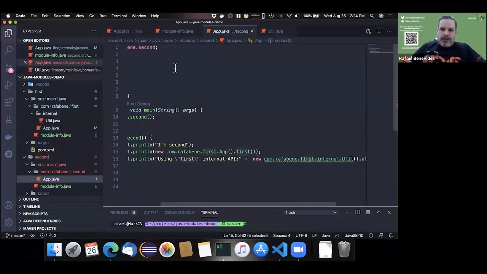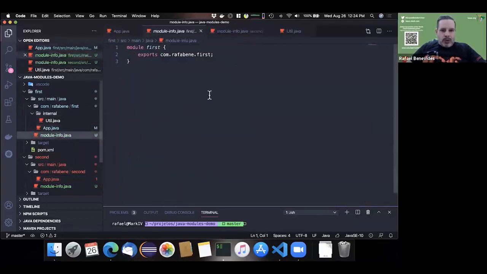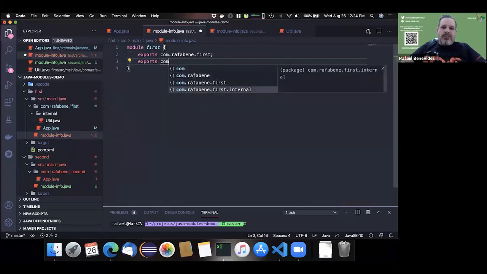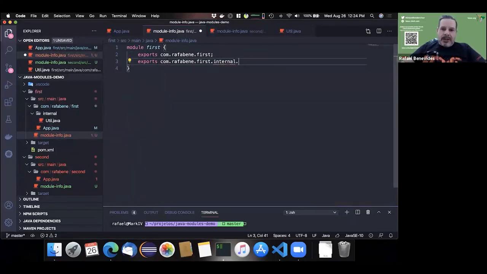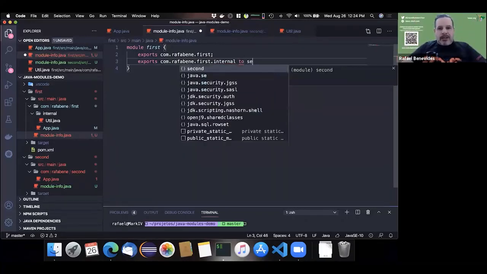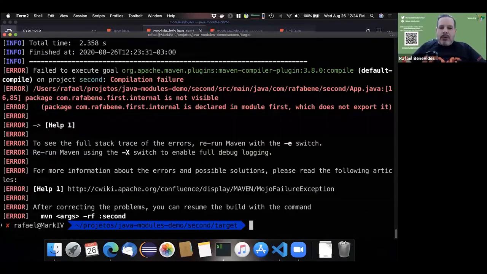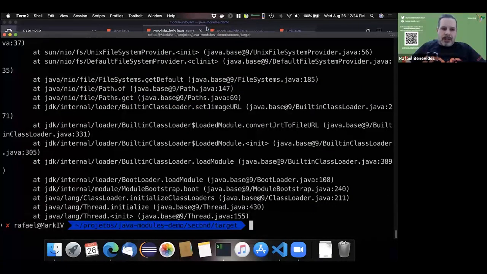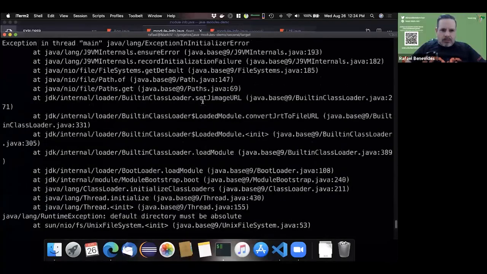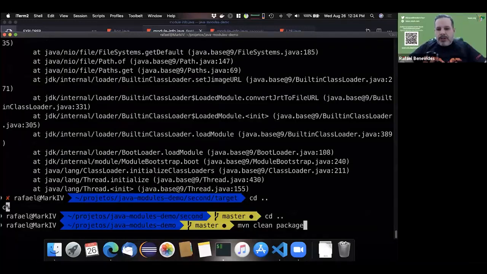And that is not able to be used. So the way that I can do it is to also export com.rafaben.first.internal, and I can export that only to friend modules. I can say that I will export only to second. So only second will be able to see my package. Let me go to the proper folder, Maven clean package.